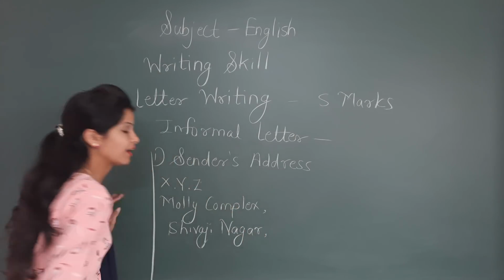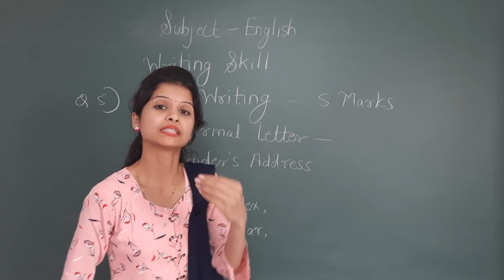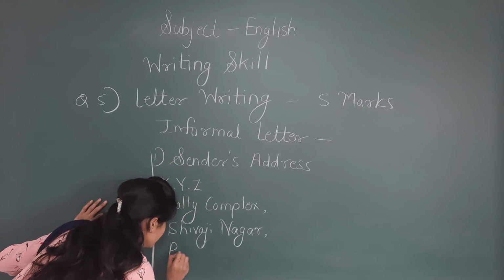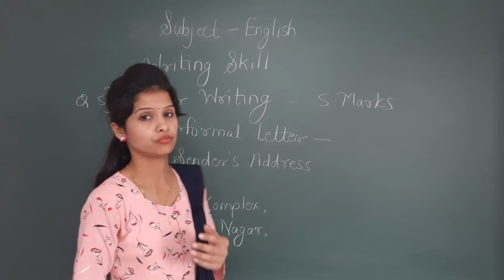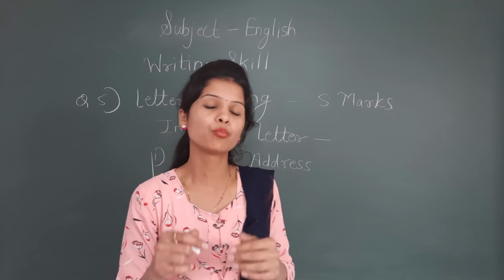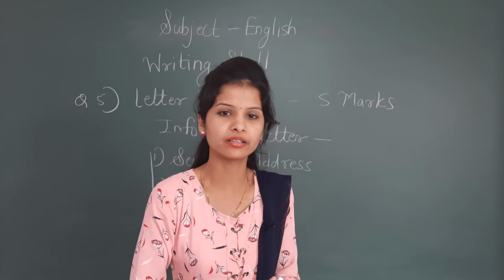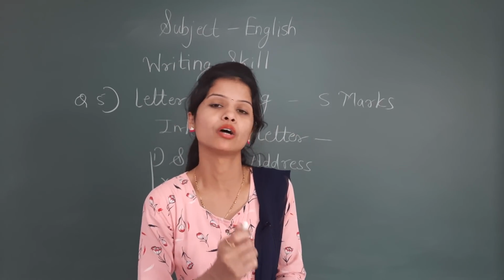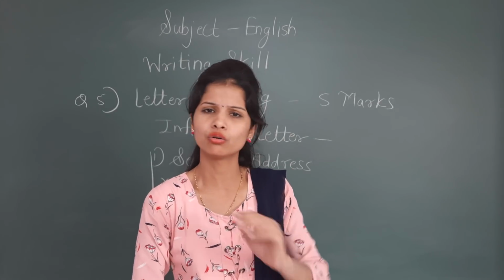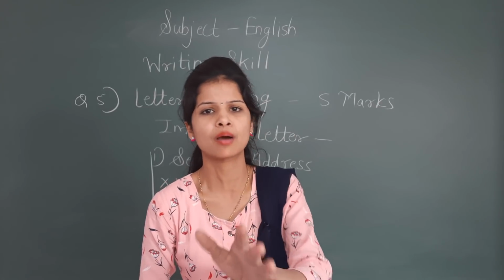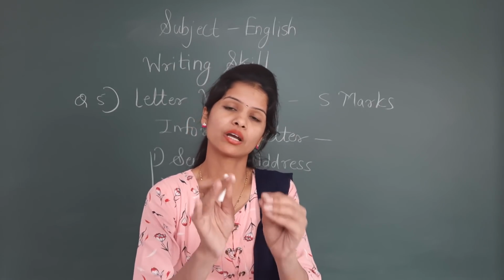Then give a comma. After that write down the name of the city, for example Pune. Okay, now here you have to give a full stop. Now see another important thing here: after writing the name of the city, if you know the pin code of that particular city, if you have confirmed information about that pin code, you can write the pin code there.